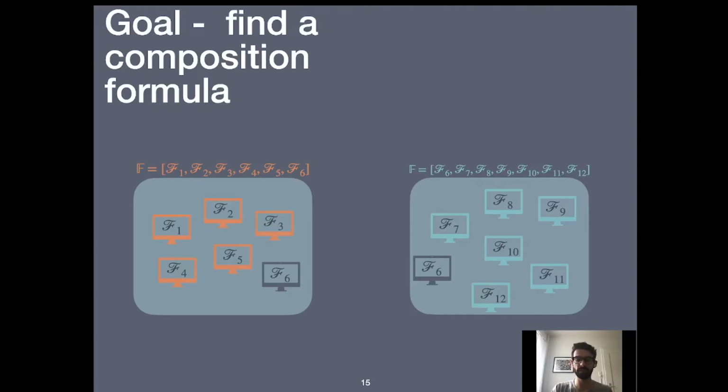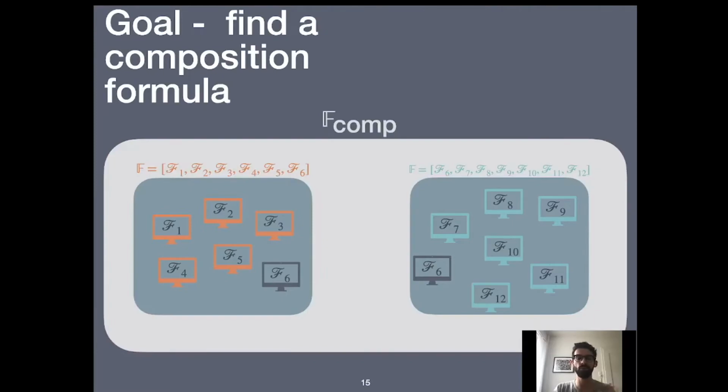The goal is to find a composition formula that is able to compose this asymmetric fail-prone system, resulting in a composite asymmetric fail-prone system that always leads to an asymmetric Byzantine Quorum system, and for which it's possible to find a guild given a set inside this composite fail-prone system. Again, this is generated by the original asymmetric fail-prone system and doesn't come from anything.